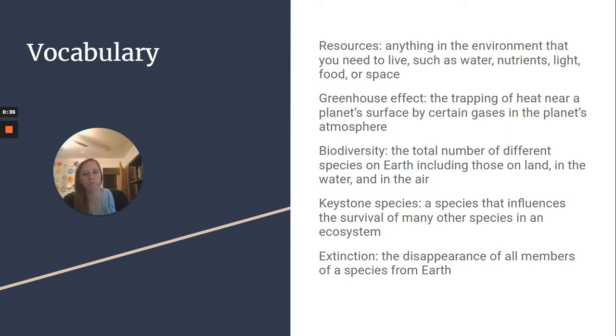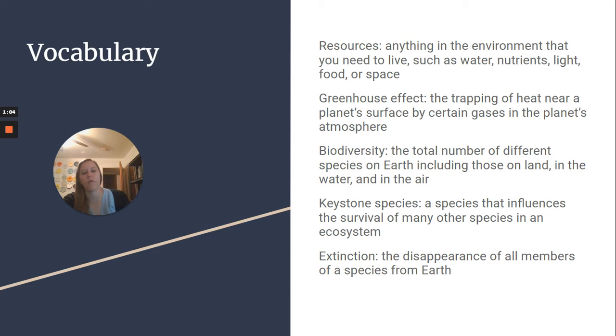Resources, anything in the environment that you need to live, such as water, nutrients, light, food, or space. Greenhouse effect, the trapping of heat near a planet's surface by certain gases in the planet's atmosphere. Biodiversity, the total number of different species on Earth, including those on land, in the water, and in the air. Keystone species, a species that influences the survival of many other species in an ecosystem.